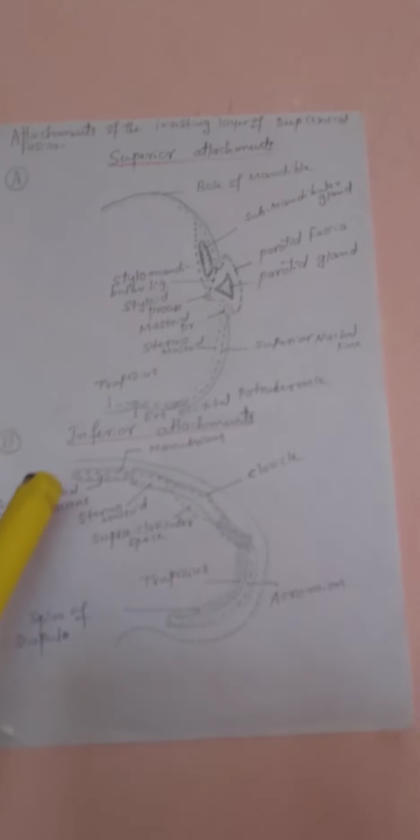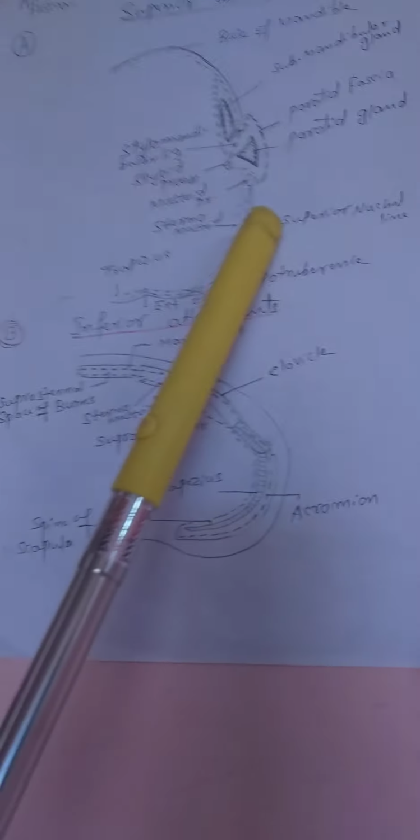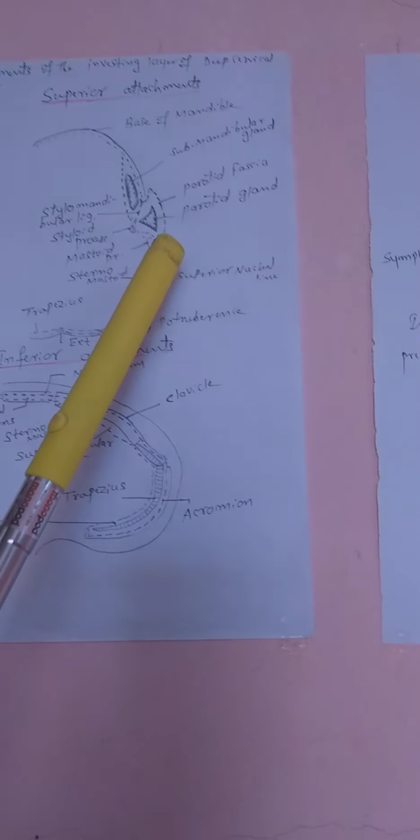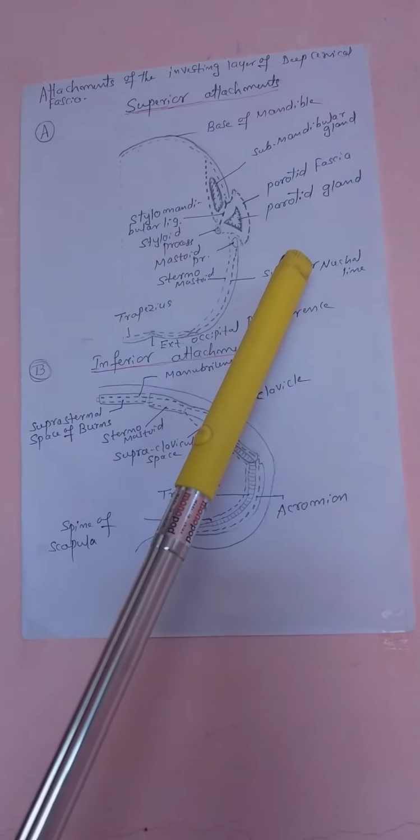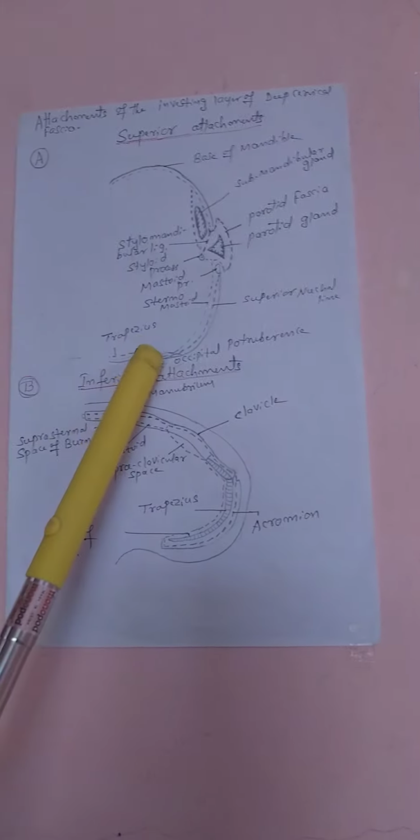The investing layer, superiorly there are the superior nuchal lines. You can see here the base of the mandible, the mastoid process, superior nuchal lines, external occipital protuberance.